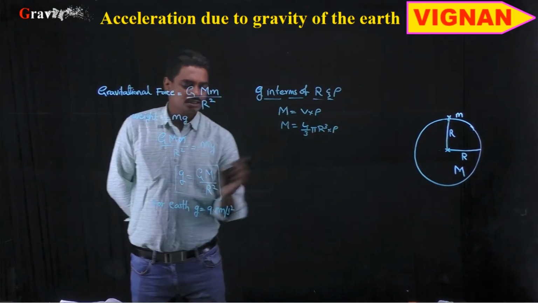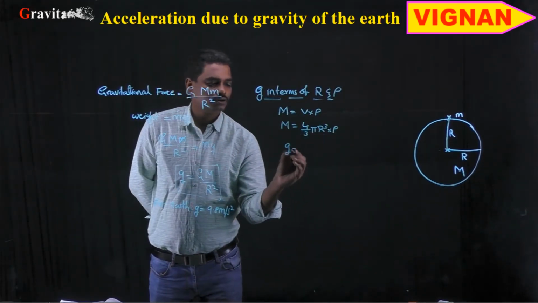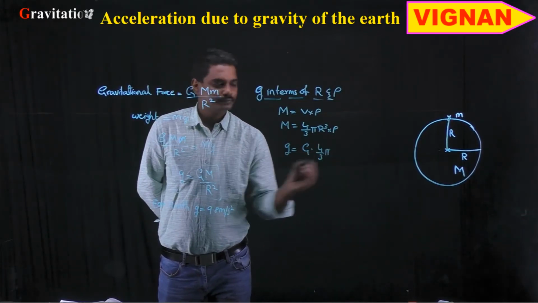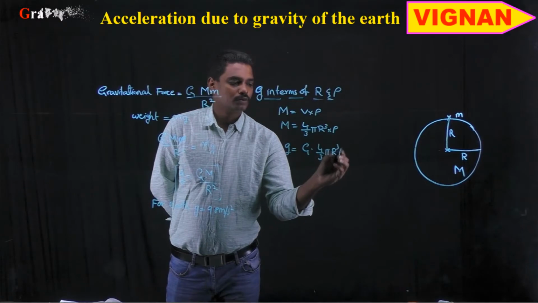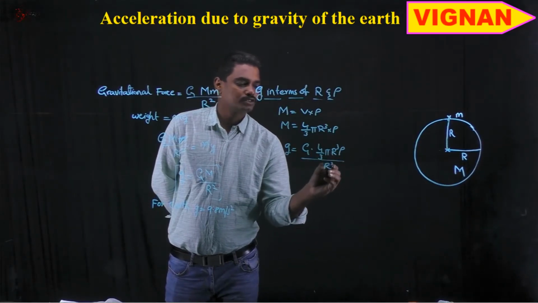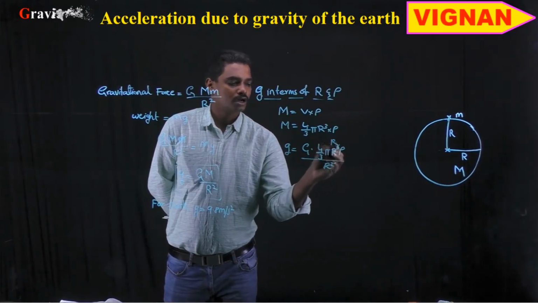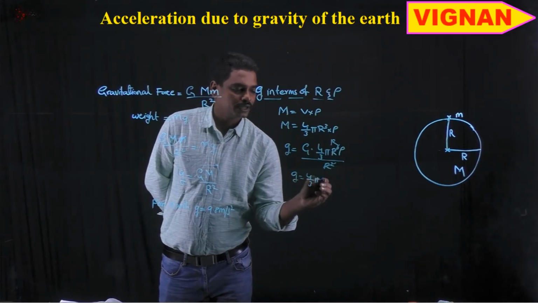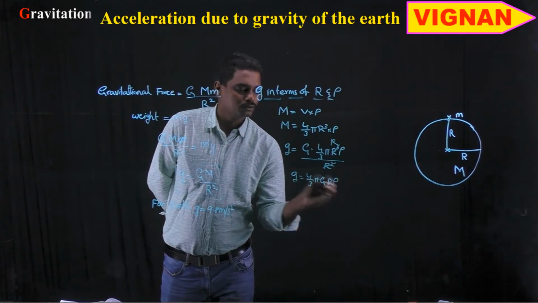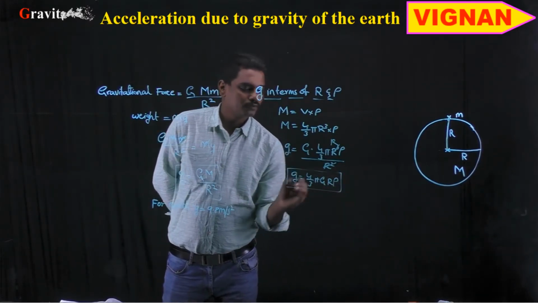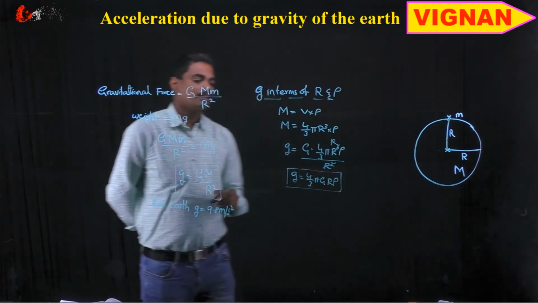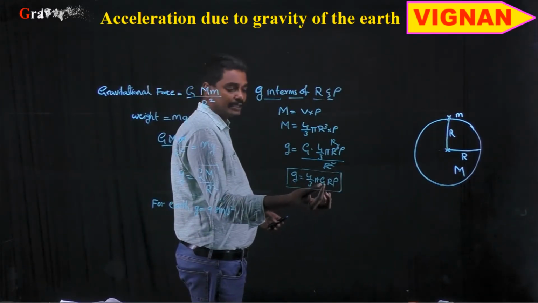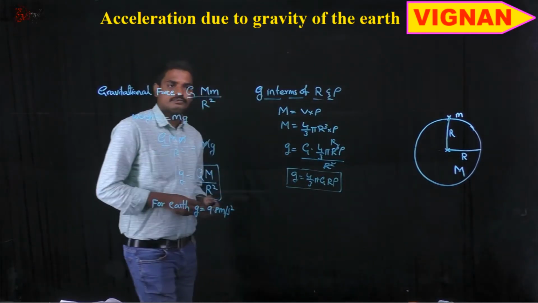By substituting this value, g is equal to G into 4 by 3 pi r cube into rho divided by r square, which leaves r. So g is equal to 4 by 3 pi G r rho. So in terms of the radius and density of the planet, g is equal to 4 by 3 pi G into r into rho.